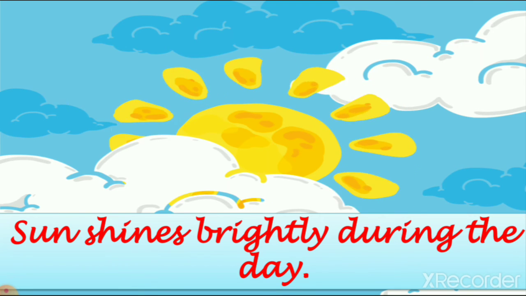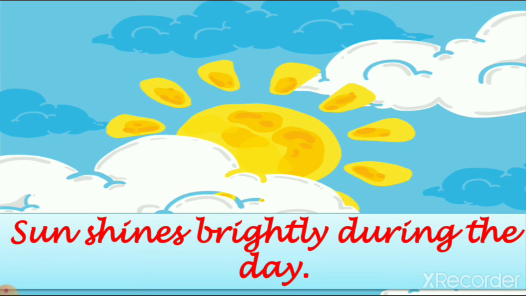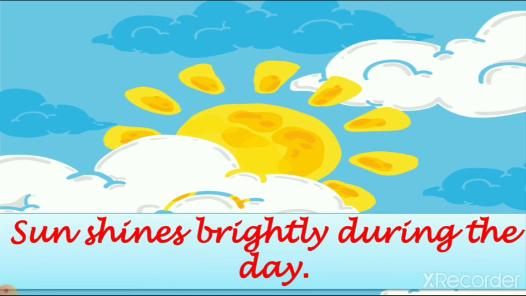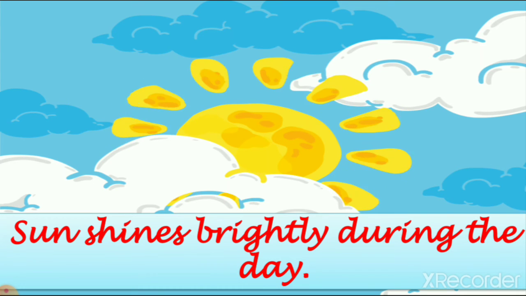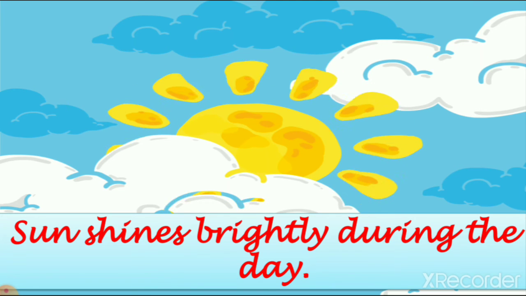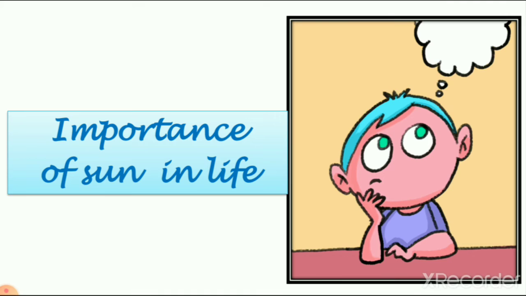So after the night is complete, the day starts, and during the day the sun shines very brightly, and because of that we get heat and light from the sun. So you can easily understand the sun shines brightly during the day. Then we learn today one more thing: what is the importance of the sun in our life. For everyone's life, every living thing needs the sun, because the sun is giving us heat and light, right?